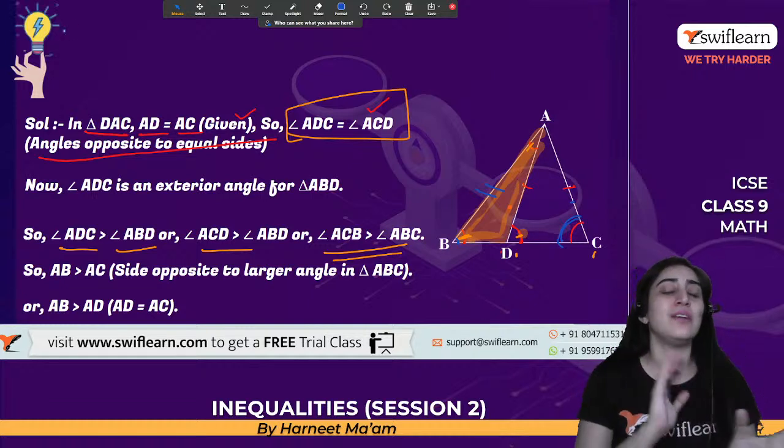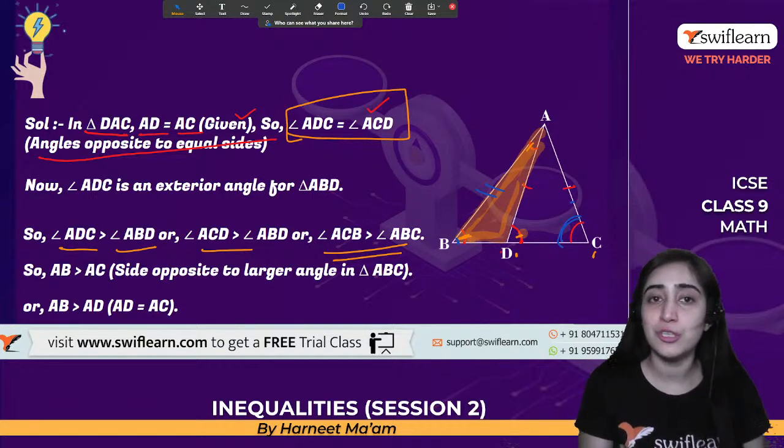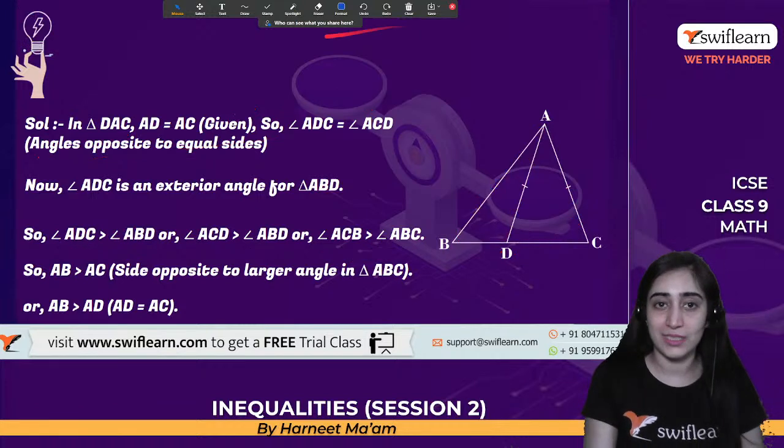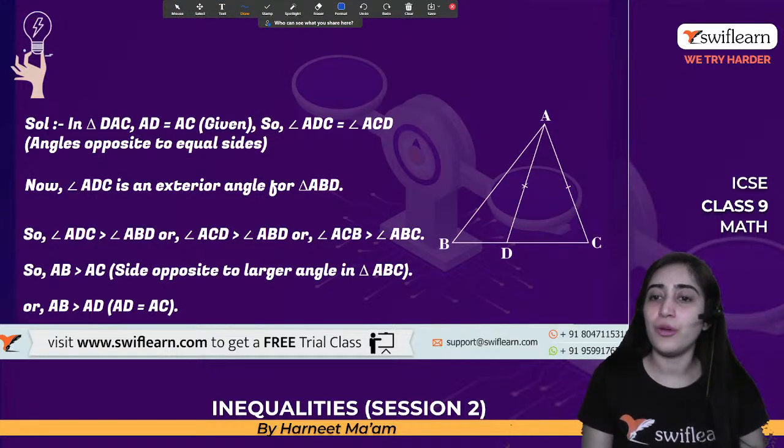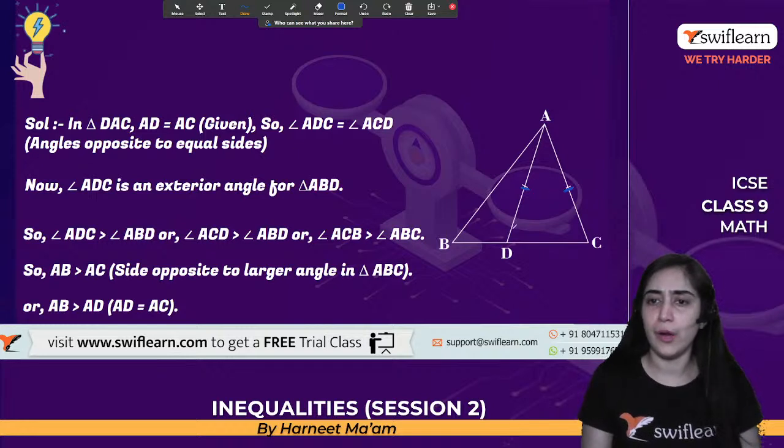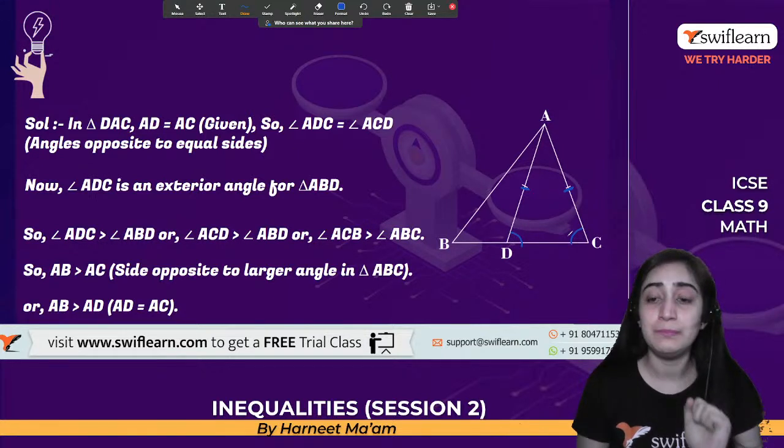Simple guys, there is no need to worry so much about this. Whatever is given to you in the question, that is what you need to understand first. In the question, it says this and this side are equal. That means this angle and this angle are equal. Simple, sorted. First point done.